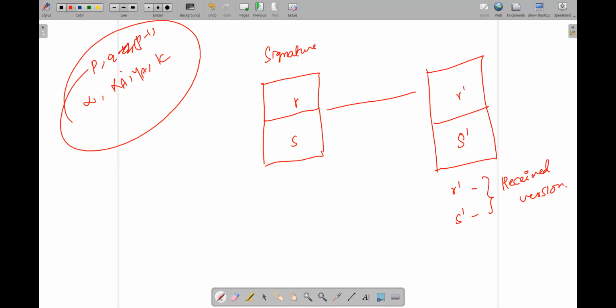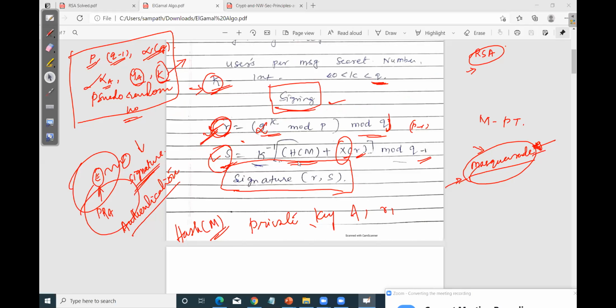Now, based on these values as well as the common global values P, Q and alpha, they will be generating the keys. They will be verifying the signature at the receiver end. How this is possible, I'll explain again.